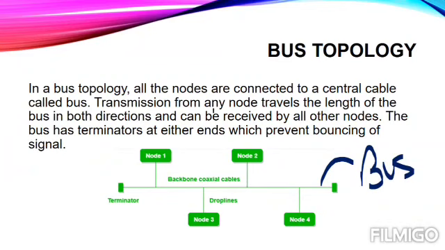Now the transmission from any node travels the length of the bus in both directions. It means if you are sending some data from this node, that data will go from here up to the end point. It means data will travel from one node to another. The bus has terminators. It means in this bus we have some endpoints, and these endpoints will mark the end of the networking also, which prevent bouncing of signals. Now the best thing is that if this terminator is working properly, the data will not bounce back.